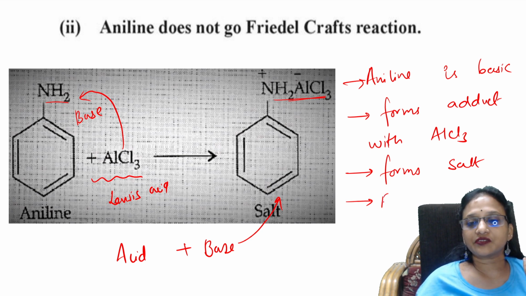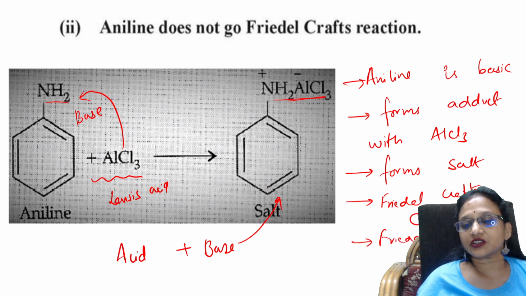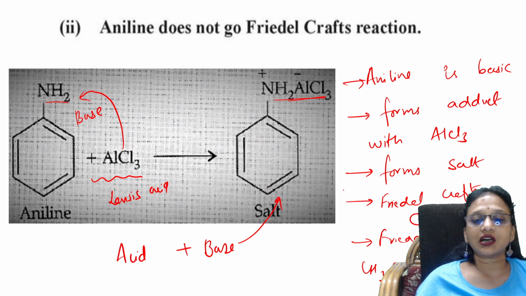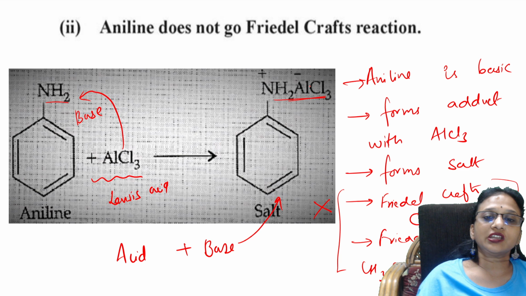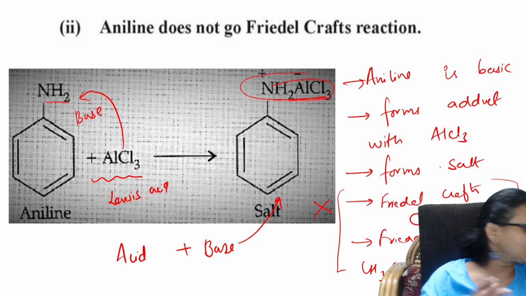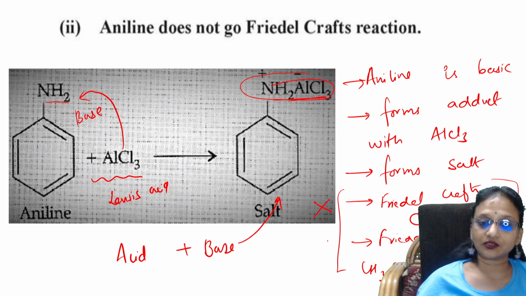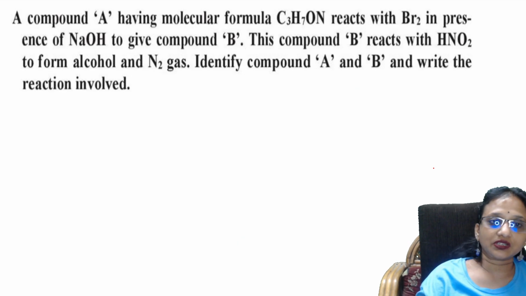Suppose I take the Friedel-Crafts alkylation reaction. What is the electrophile in this? CH3 plus. In Friedel-Crafts acylation, it is CH3COCl, that is CH3CO plus. So where will it go and attack? Already the salt is formed, so alkylation and acylation will not happen. That's why it will not react further. Done. Easy. Next question, let us see.